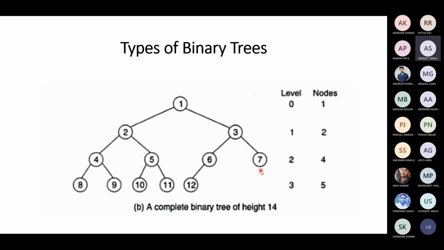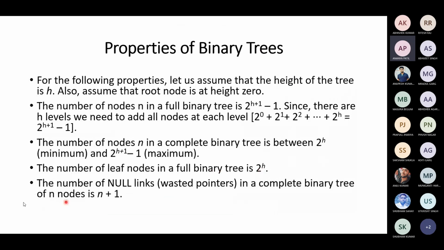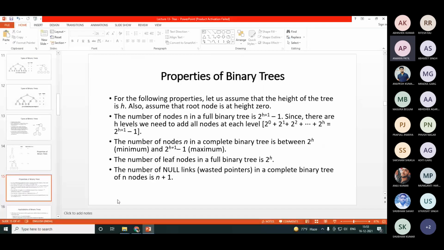For 6 nodes, it should be 6. What is given here: the number of null links, wasted pointers in a complete binary tree of n nodes is, if you consider both left link and right link, 2n plus 1.